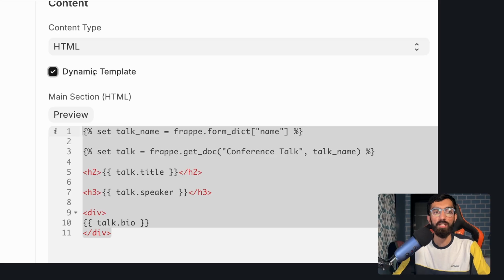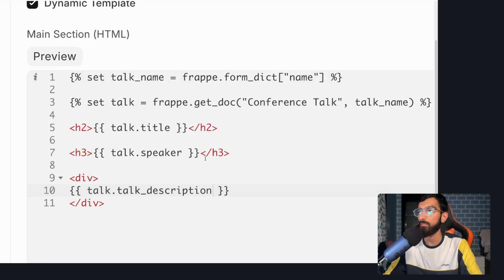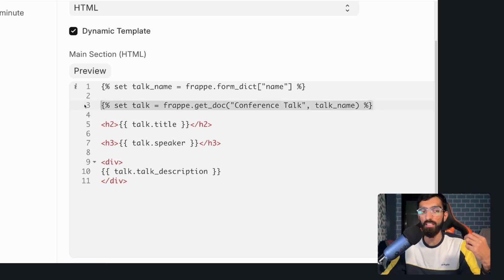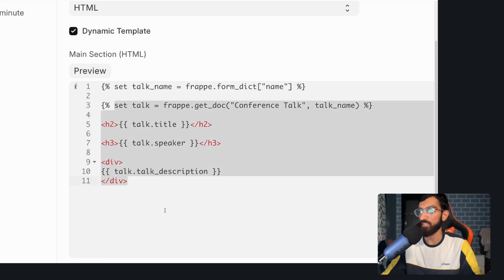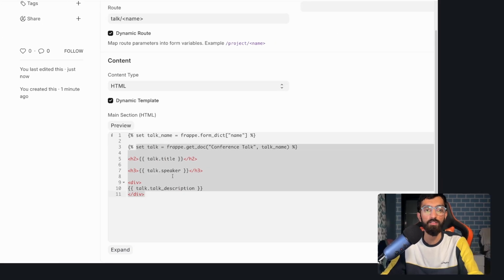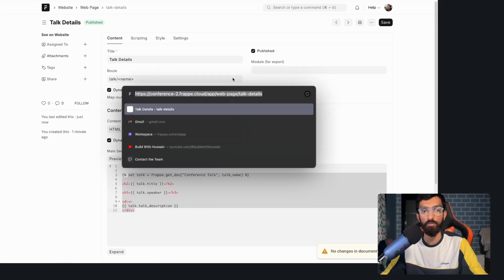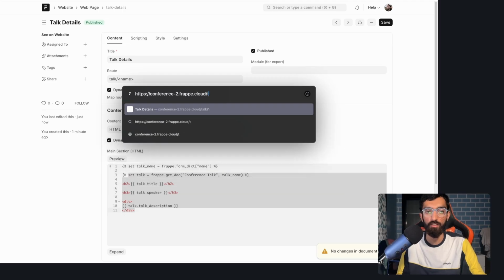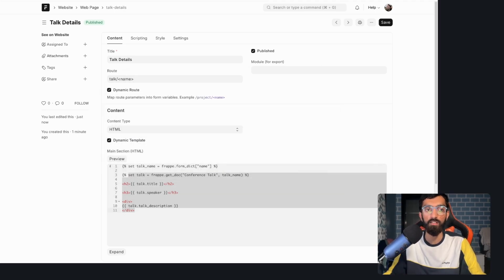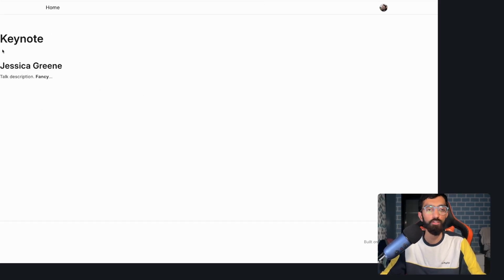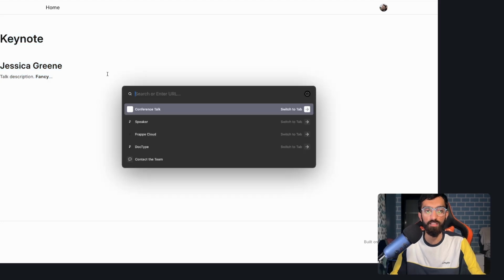So we can write some dynamic HTML. So what I did was I have pasted in some Jinja code. It fetches the talk name from the URL, then fetches the whole talk details using get_doc from the database and renders some Jinja. So let's hit save. And what we will do is we will visit /talk/1, which should render the first talk, which we have, keynote Jessica Green.